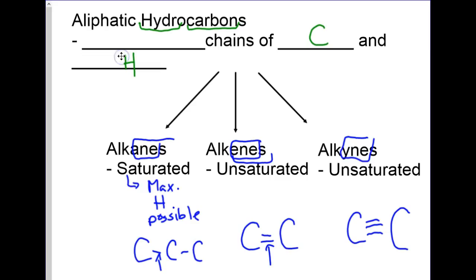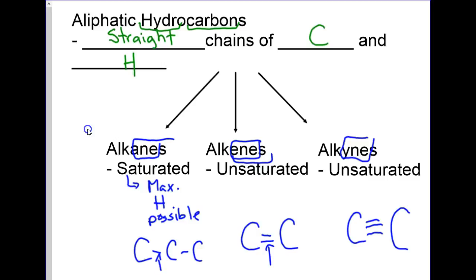The name hydrocarbon reveals that this category of organic compounds is made up of carbon and hydrogen. The word aliphatic refers to the structural component of these chains. They are straight chain hydrocarbons. We have three categories of aliphatic hydrocarbons.